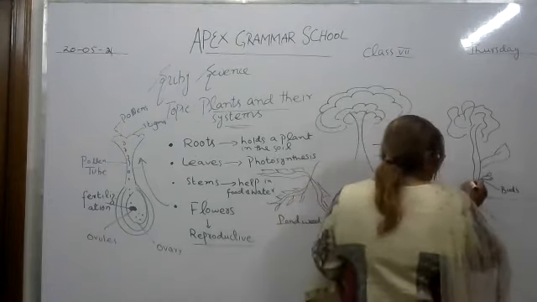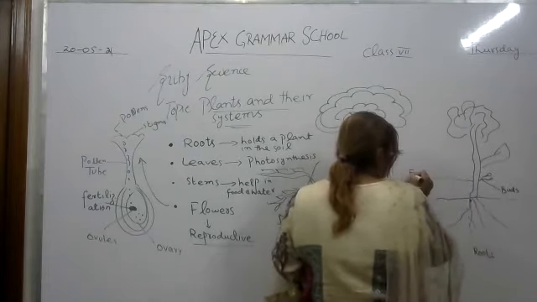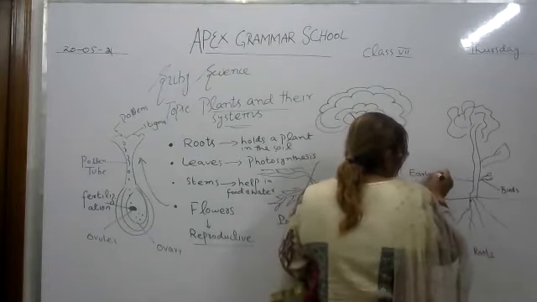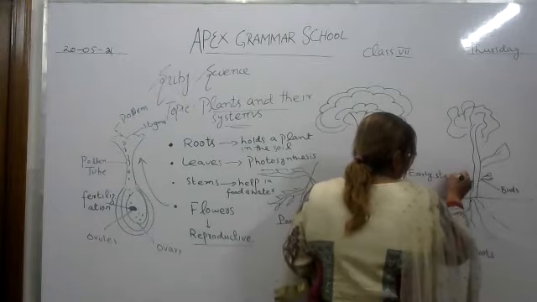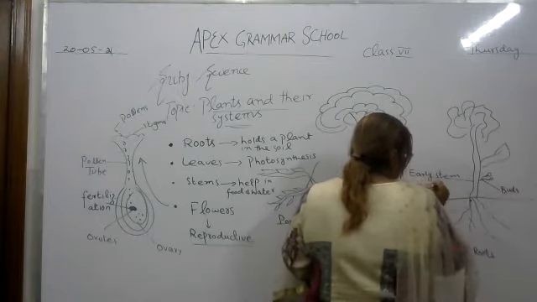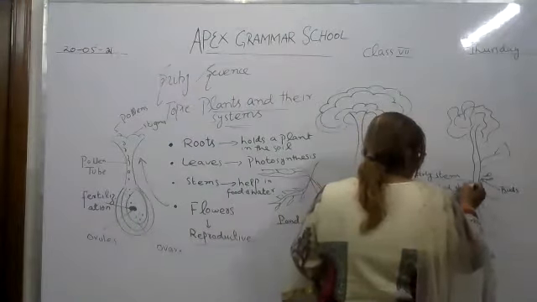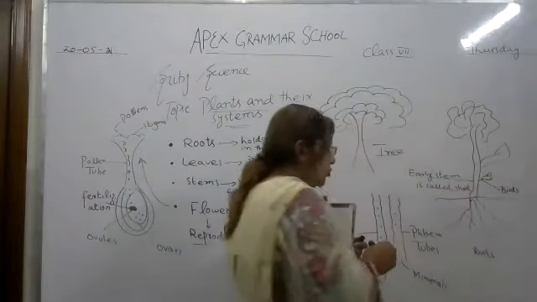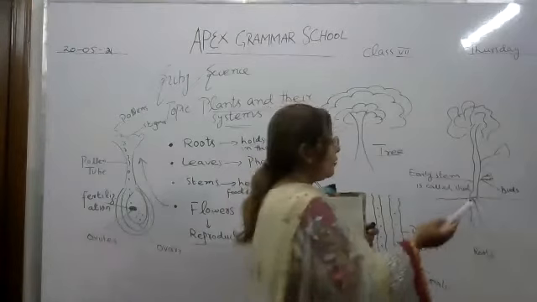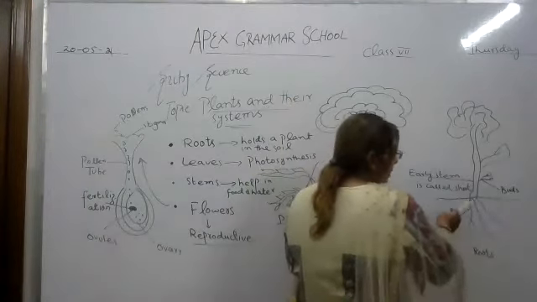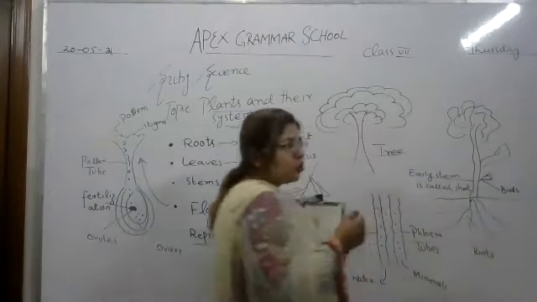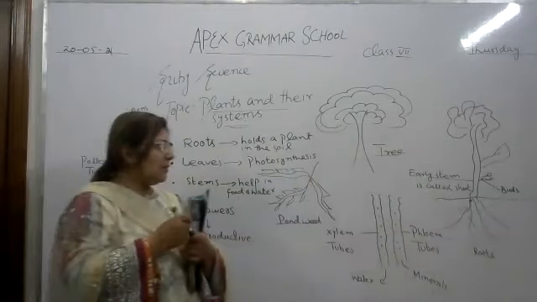The early stem is called a shoot. So growth starts from the tips of the roots and the shoot. I hope you understand it.